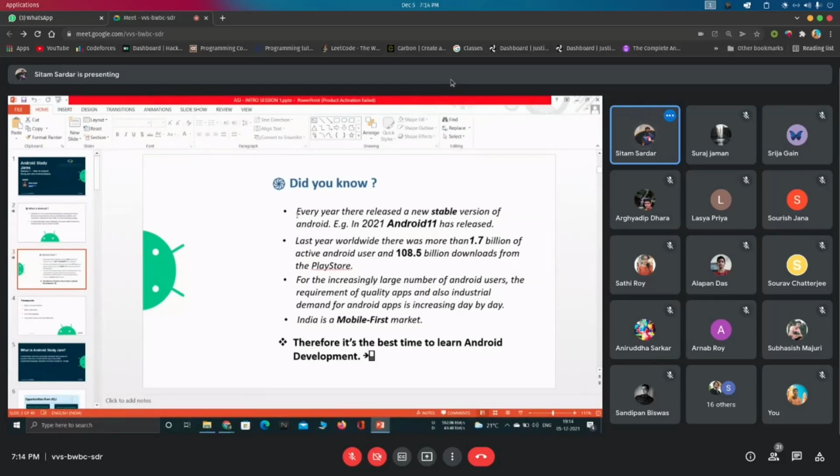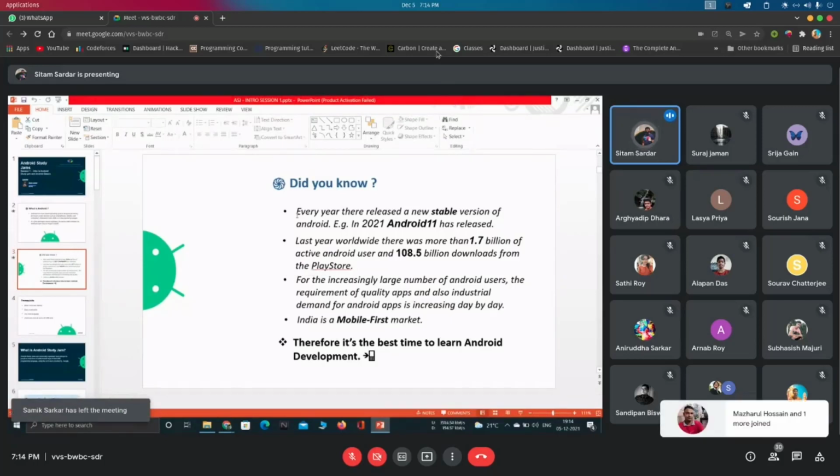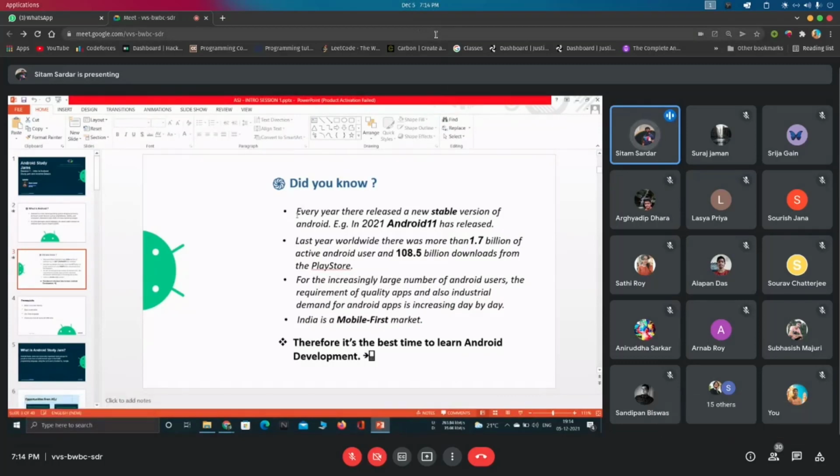And not only that, overall worldwide there are 1.7 billion users, not a small number, such a huge number. And last year there were approximately 108.5 billion downloads from the Play Store. You can think about how popular this is. And the users are also increasing day by day, so users' needs are increasing too, and the industry demand is increasing day by day.